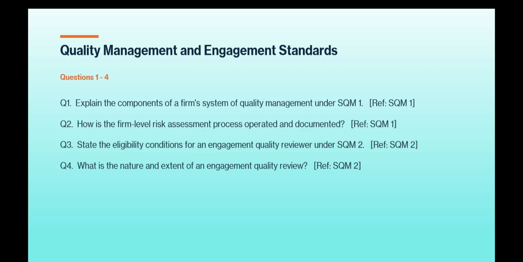Reference to SQM2. Question number 4, what is the nature and extent of an engagement quality review? Reference also SQM2. These are the questions which you are going to do. Answers will be discussed from the next class chapter wise according to the framework of ICAI.